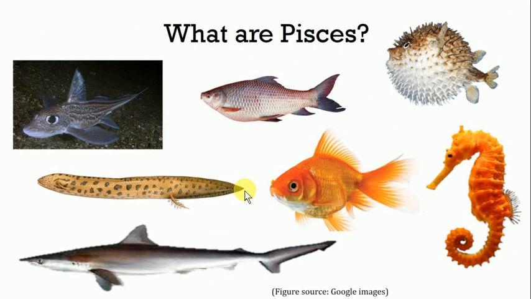So what actually are the Pisces? The Pisces is one of the superclasses of the phylum Chordata. This superclass Pisces includes the true fishes, which are the dominating aquatic vertebrates of the modern world.